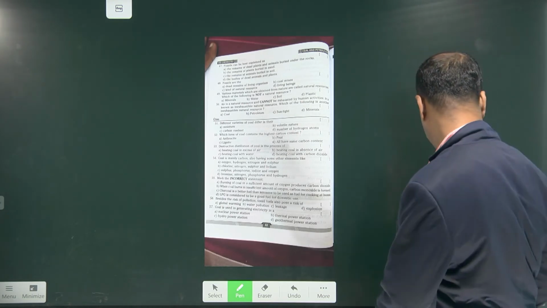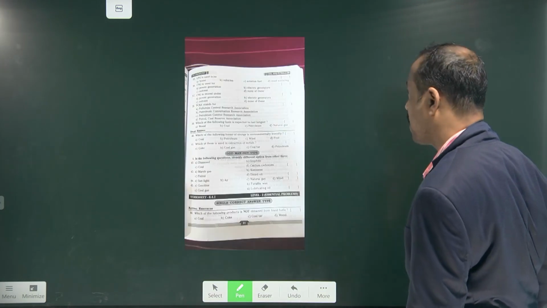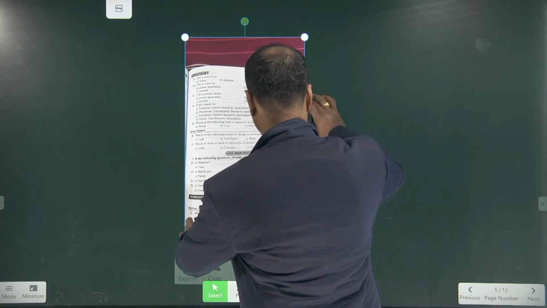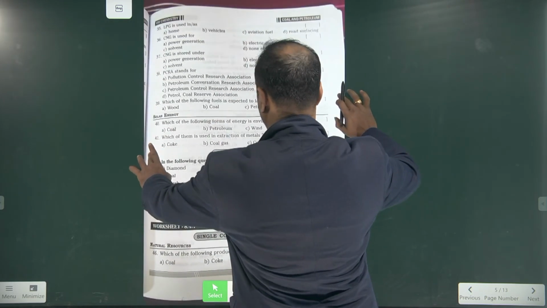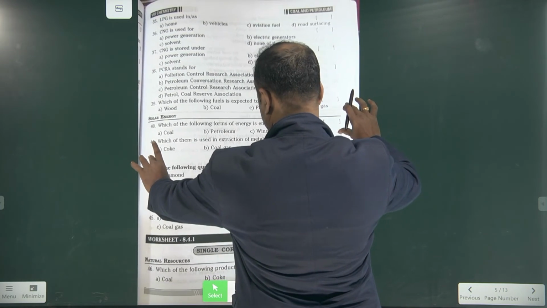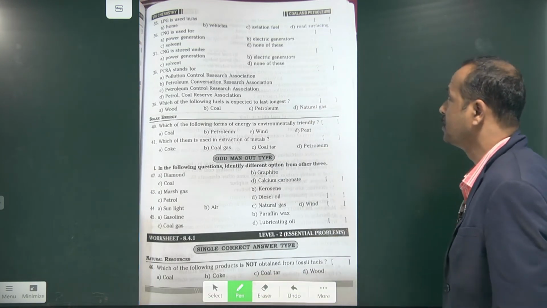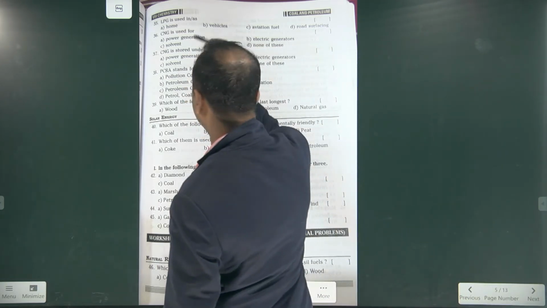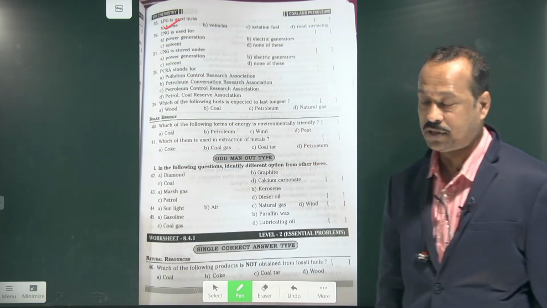Now see the next one. LPG is used in homes. Now LPG is used in homes, and of course nowadays vehicles also use it, but of course we can use it in the home also. Liquefied petroleum gas can be used at home also.